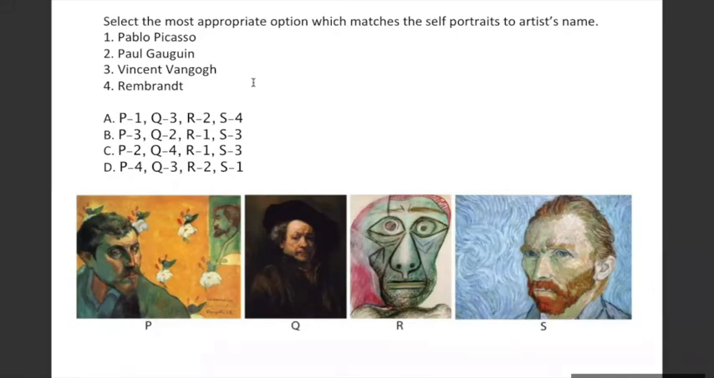Ma'am, is my answer correct? The correct answer here is C.